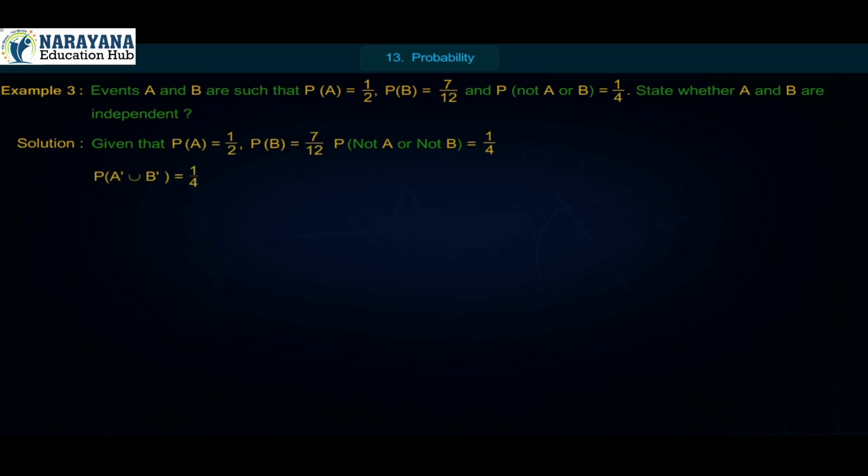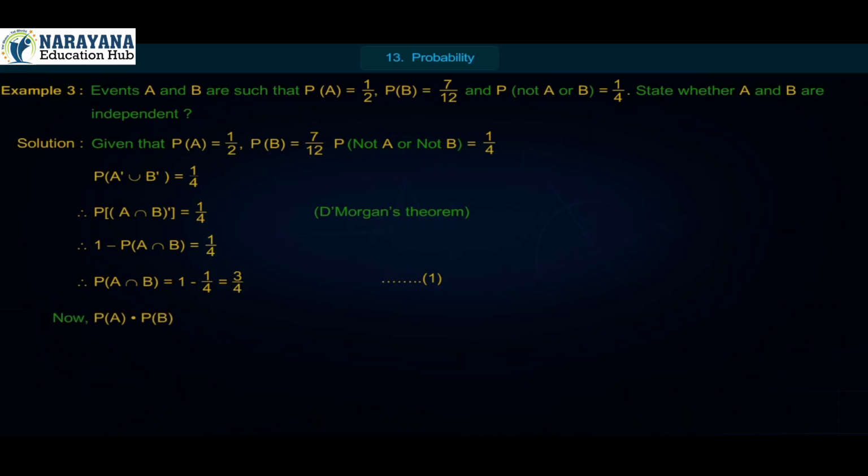P of A dash union B dash is equal to 1 upon 4. Therefore, P of A intersection B whole dash is equal to 1 upon 4 by De Morgan's theorem. Therefore, 1 minus P of A intersection B is equal to 1 upon 4. Therefore, P of A intersection B is equal to 1 minus 1 upon 4, which is equal to 3 upon 4. Equation 1.